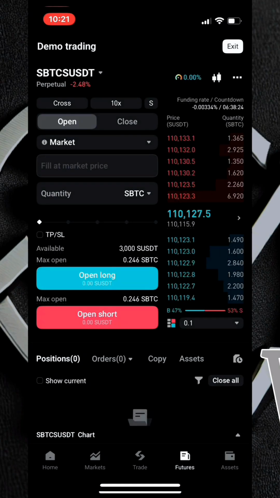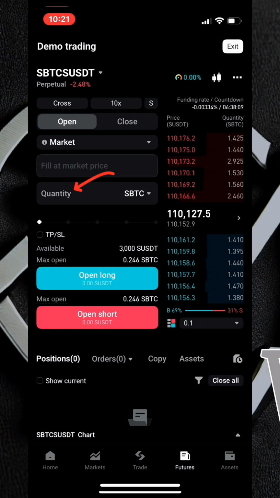So let's get back to taking the trade and setting multiple take profit levels. So for the order type, I'll be using the market order type because I want to enter the trade immediately. Next thing is just to come over here at this point right here and enter the cost or the capital you want to use to take that trade.